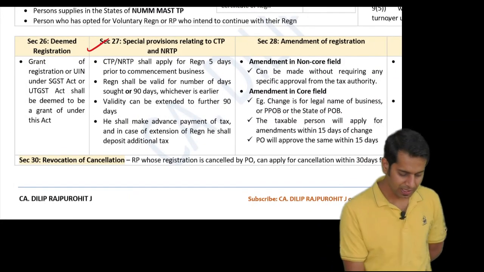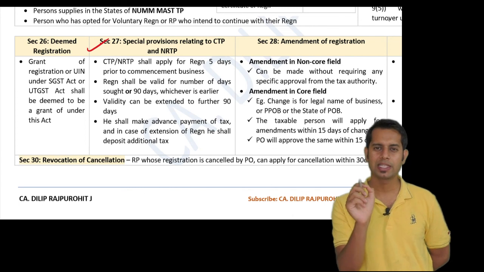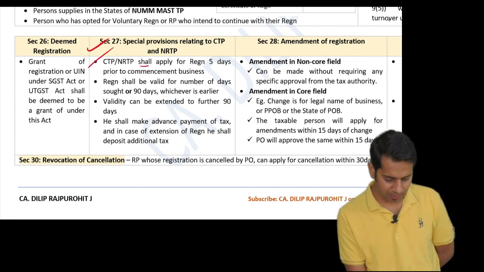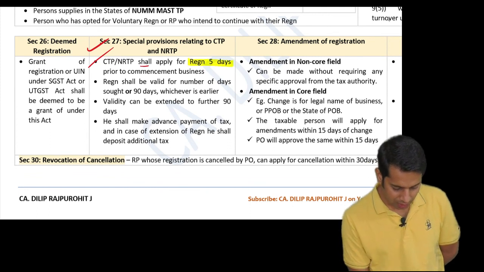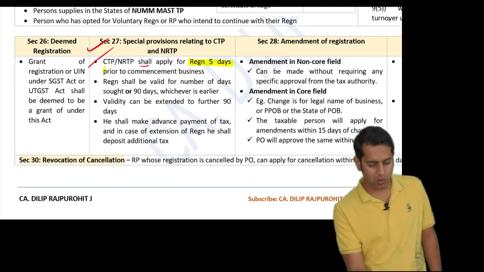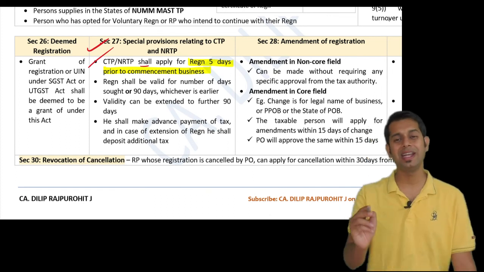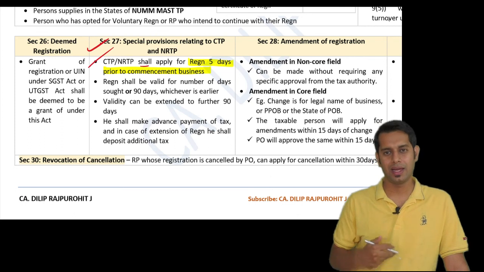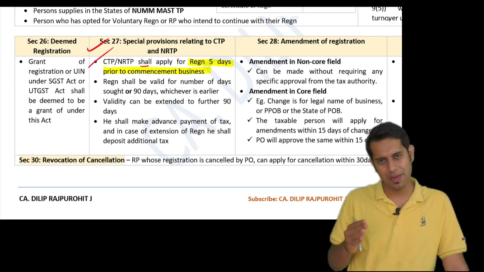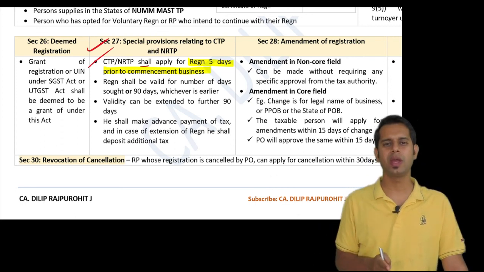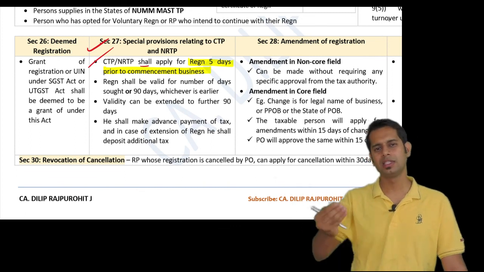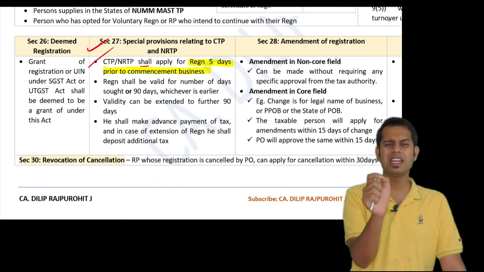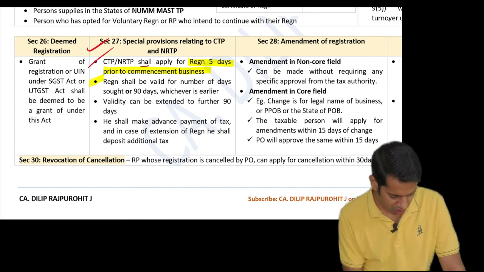Section 27, special provision related to casual taxable person or non-resident taxable person. A casual taxable person or non-resident taxable person shall apply for registration 5 days prior to the commencement of business. Please note, 5 days prior to the starting of business, not 5 days before the starting of the exhibition. The exhibition may start today, but I may start my business after, say, the 20th. That is not the criteria. 5 days before starting your business you should apply for registration.